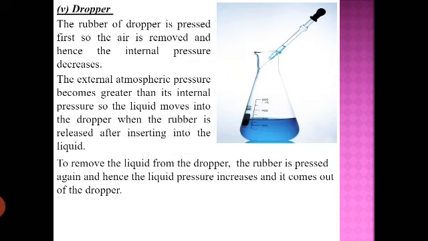And when you have to remove the liquid back from the dropper, you press it again. So when you press, what will happen? The molecules of the liquid will come closer, so the pressure will increase and finally the liquid will come out. So again you are adjusting the pressure within the dropper with the help of the rubber by pressing it and releasing it. So this is how it works.